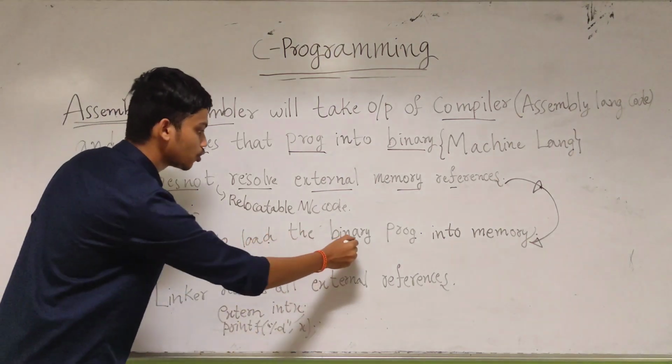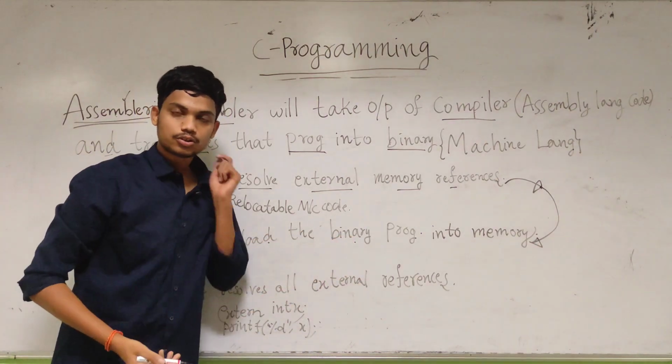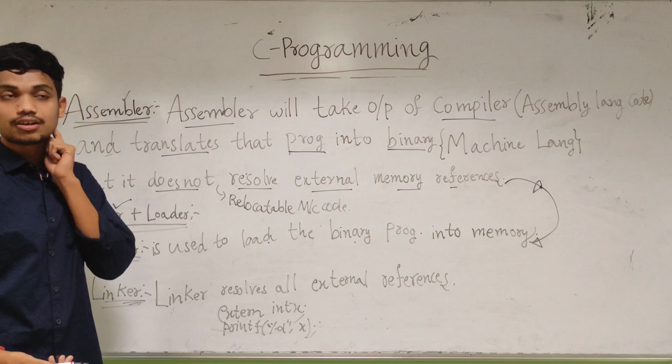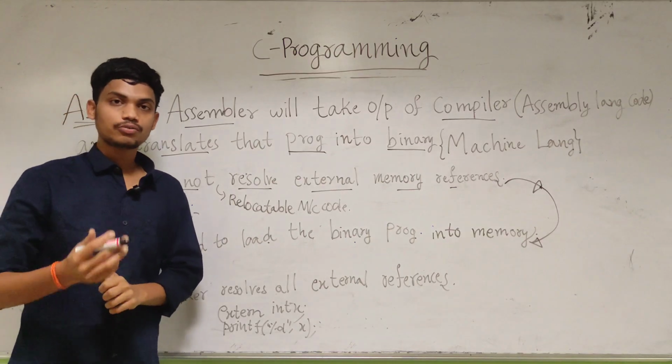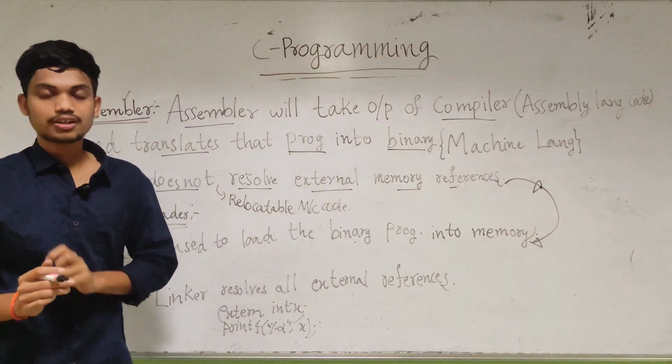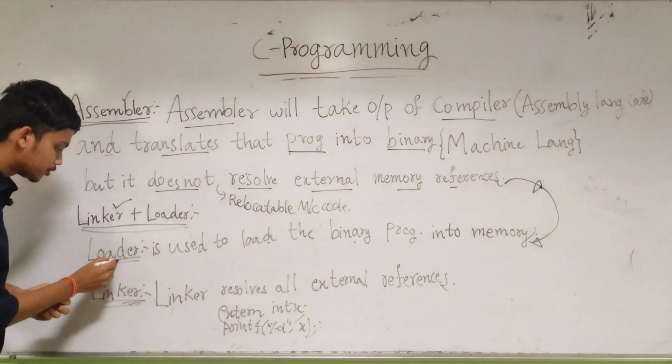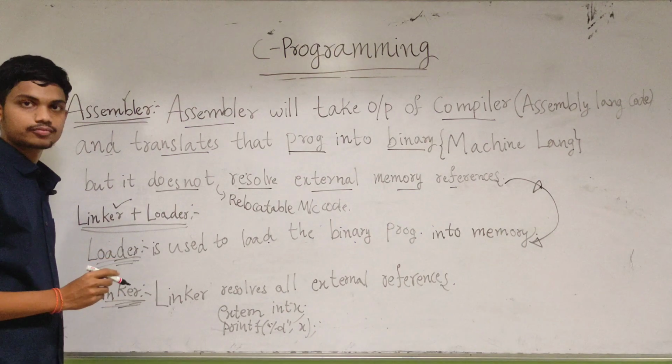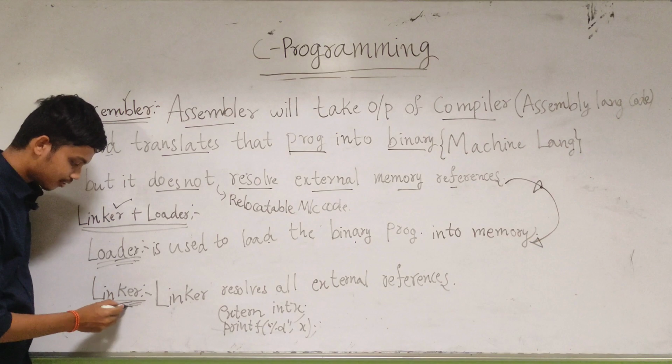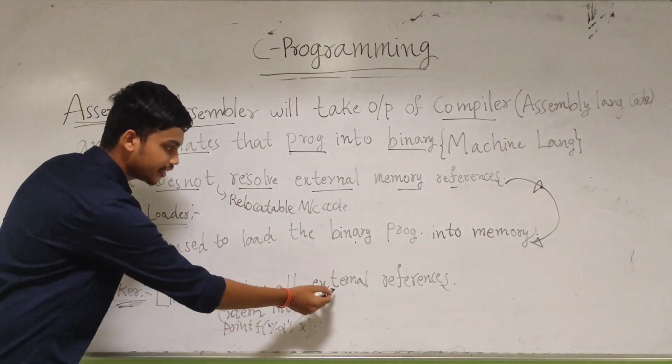The loader is used to load the binary program into memory. If our program is on hardware, meaning the disk, then the loader comes into the picture and loads the program. Now the linker will resolve all the external references.